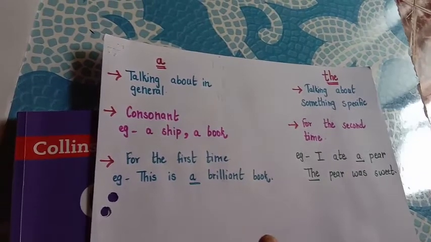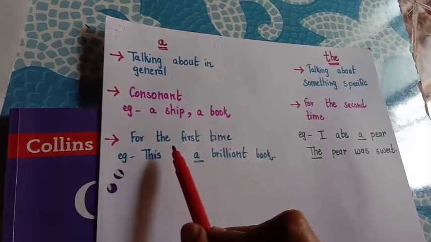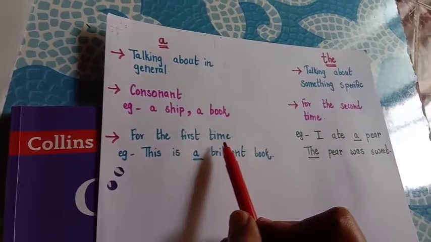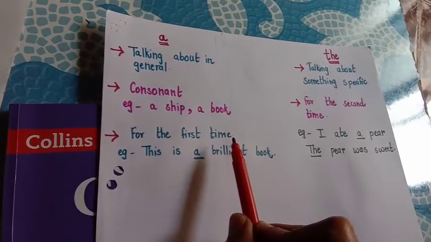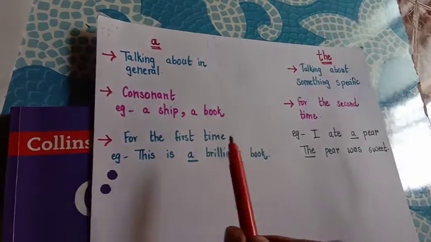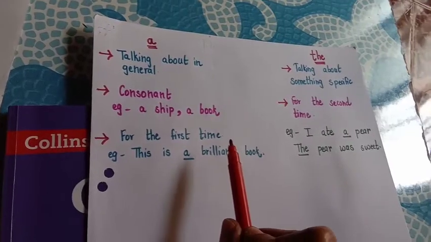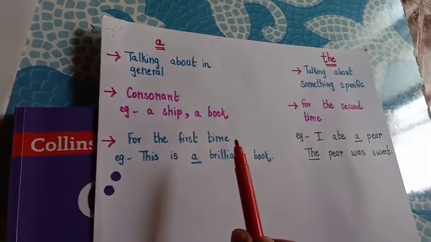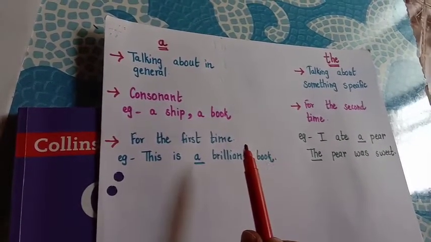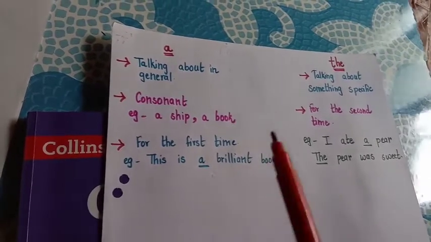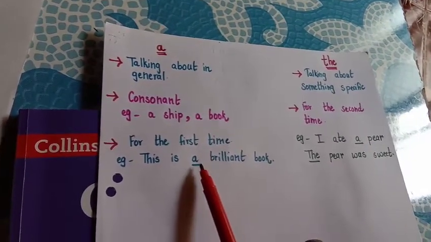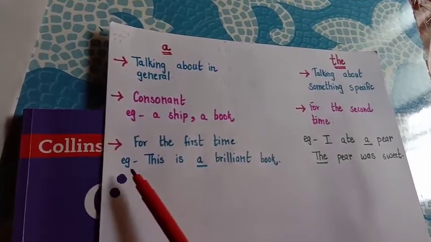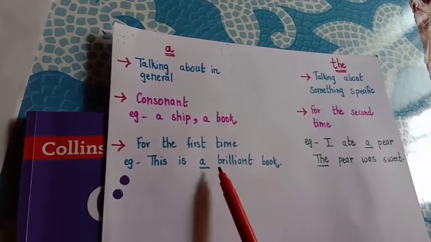Okay, and you are talking about a particular thing or about a particular person for the first time. You have never referred to that thing or to that person before, and it is for the first time you are speaking about that person or about that thing. You use the article a. Like for example, this is a brilliant book.